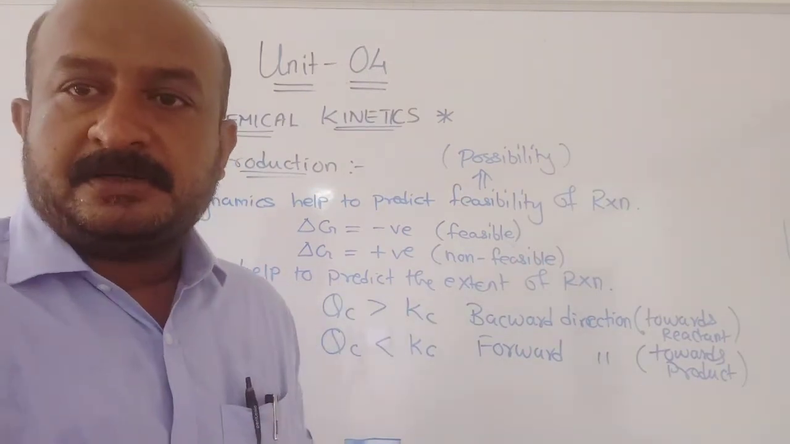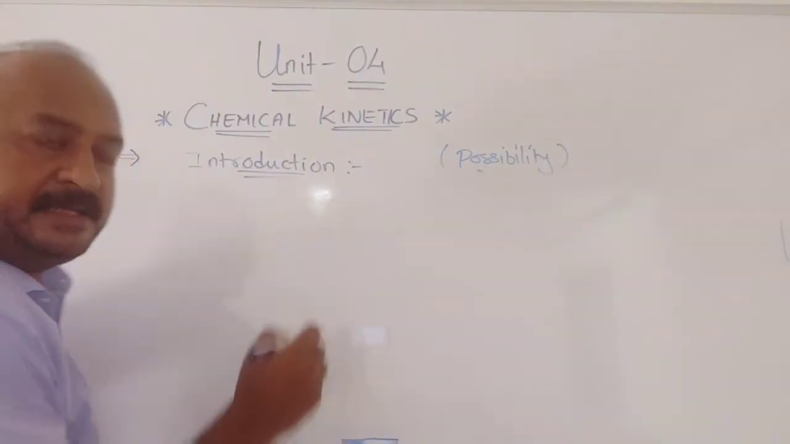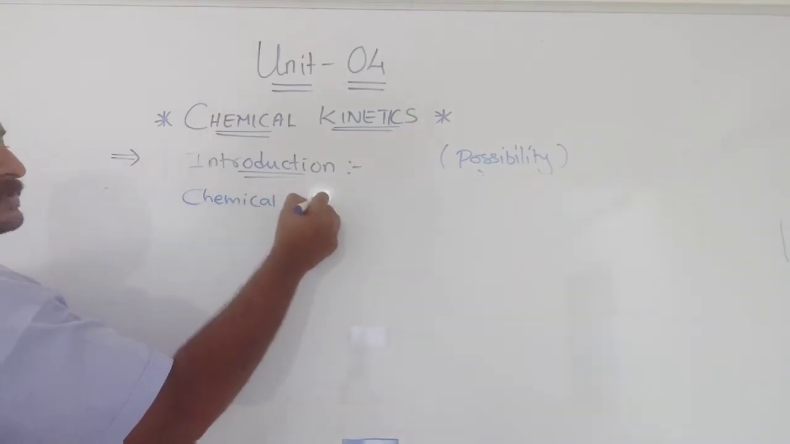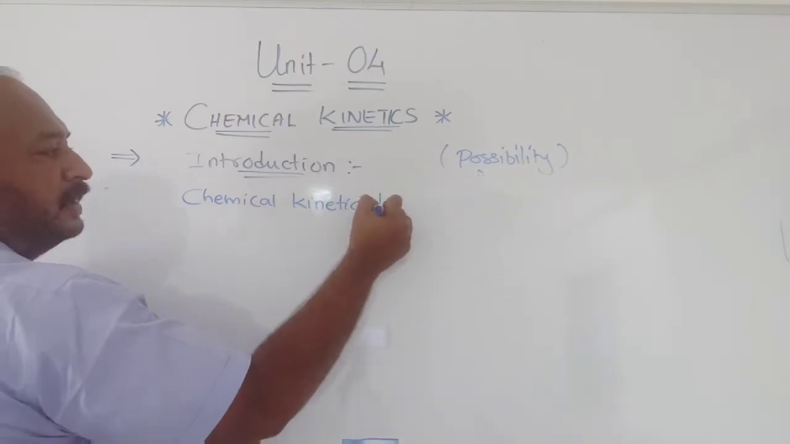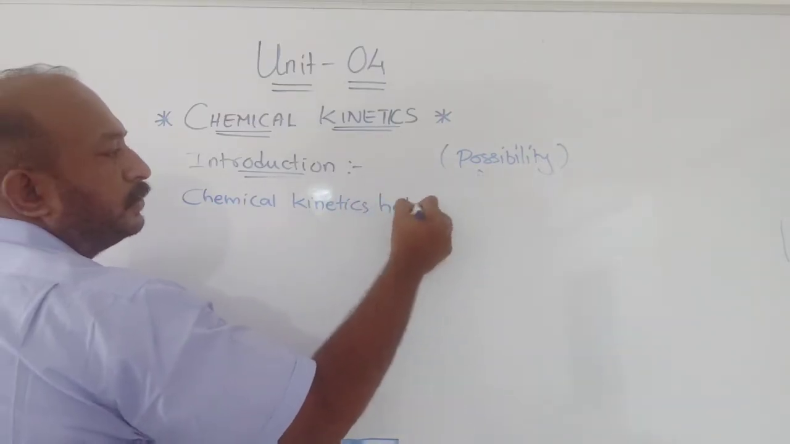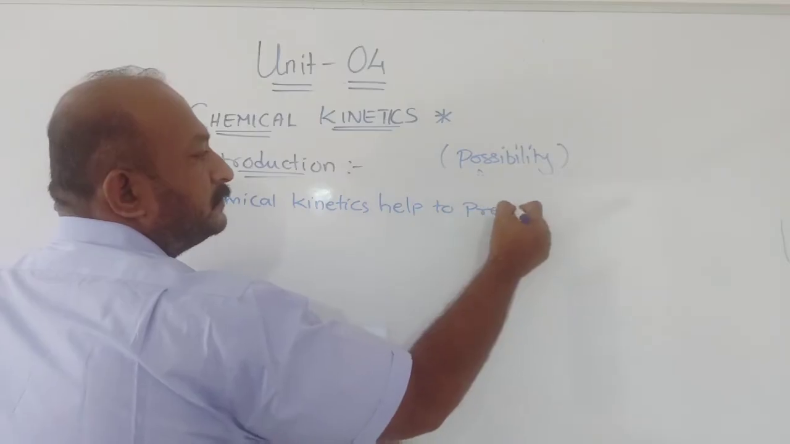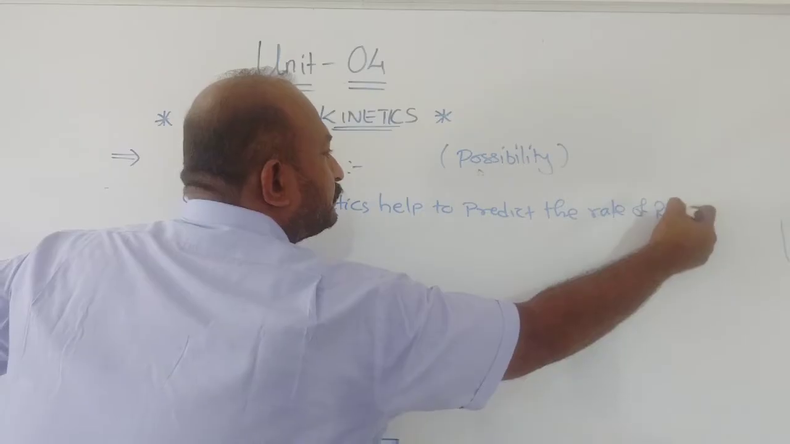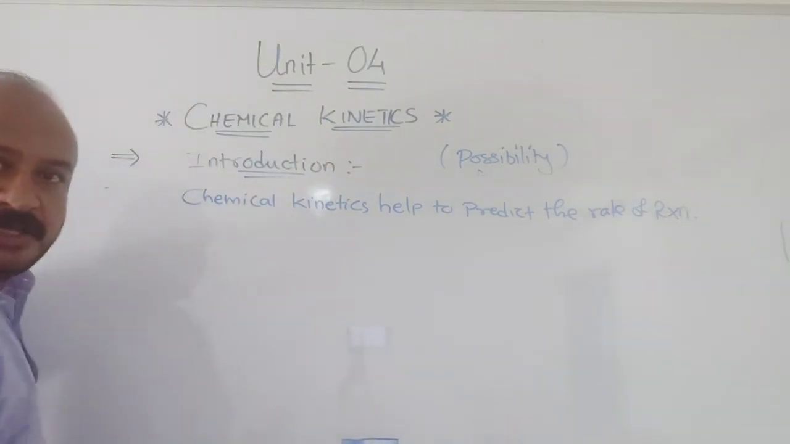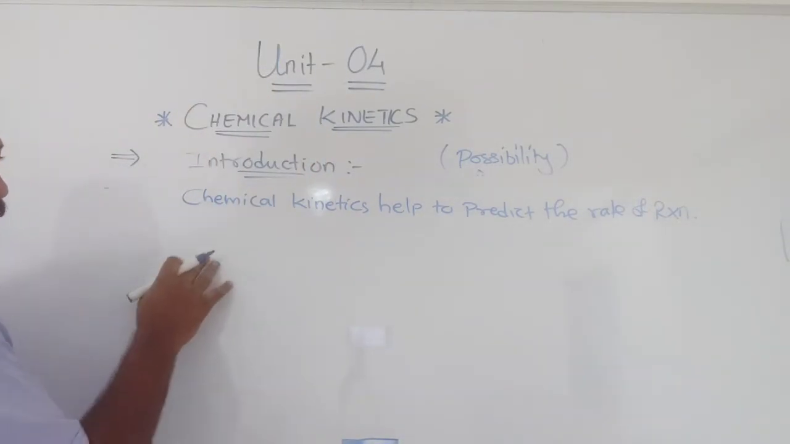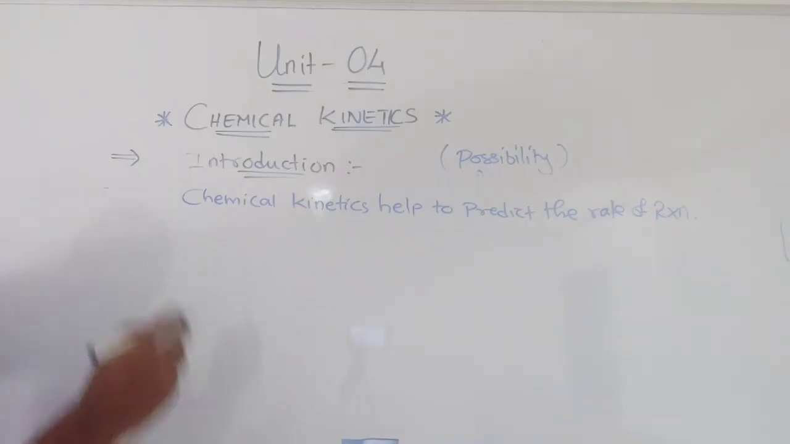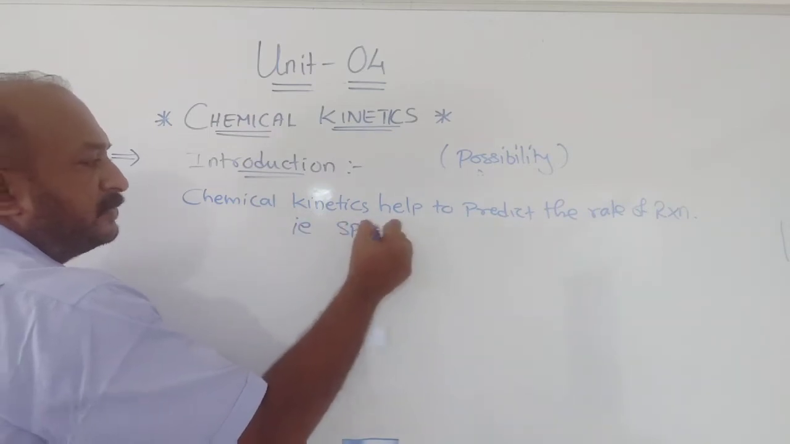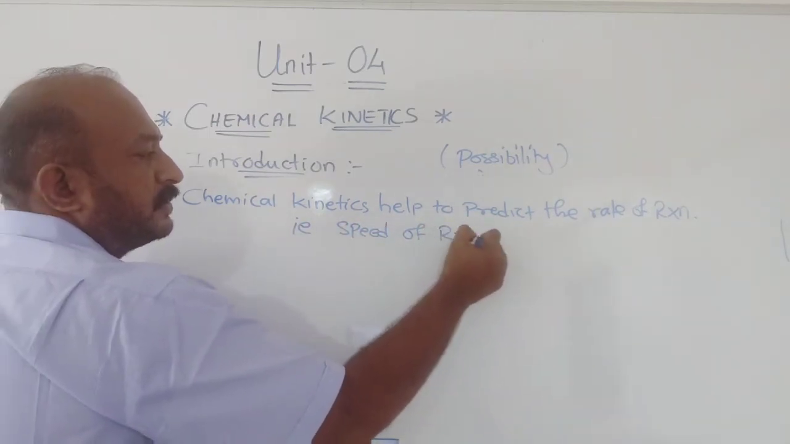Okay? Now next part, chemical kinetics helps to predict the rate of reaction. Understood? Now in chemical kinetics, rate of reaction, if you didn't understand, we can say that is the speed of reaction.